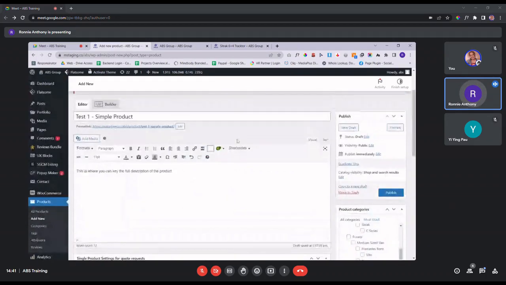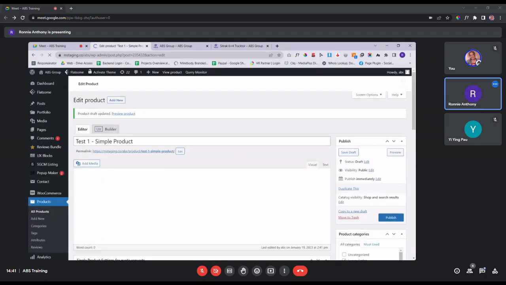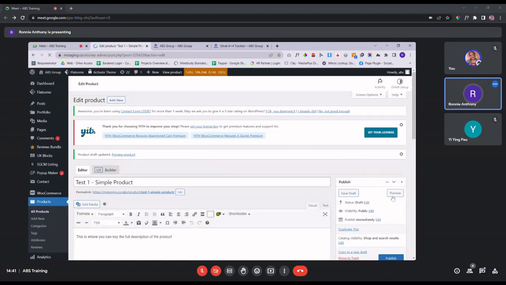Once you're done, you can either save draft or publish. The difference is when you save draft, only the admin user can see it, whereas your customer or your visitor will not be able to see it unless you put publish in the setting right here. So when you click save draft, for example, and if you want to see how it looks on the front end, you can click on this preview page.